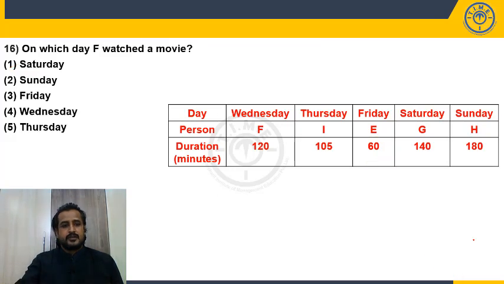Choice 1. On which day did F watch a movie? F watched a movie on Wednesday. So choice 4. Choice 4.